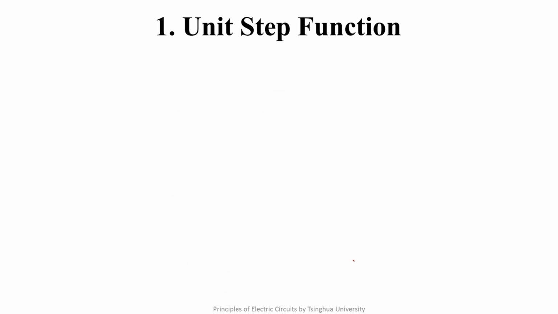Well, let's start from the easy contents. Firstly, we will need to introduce the definition of the unit step function. The unit step function is called epsilon(t). The unit step function is a discontinuous function. When t is less than 0, it equals 0. When t is greater than 0, it equals 1. The graph of the function is like this.